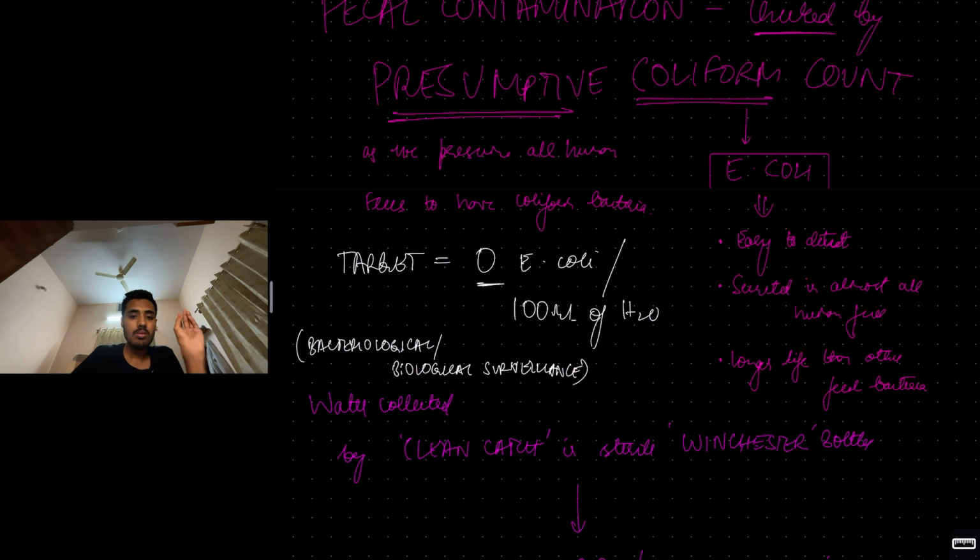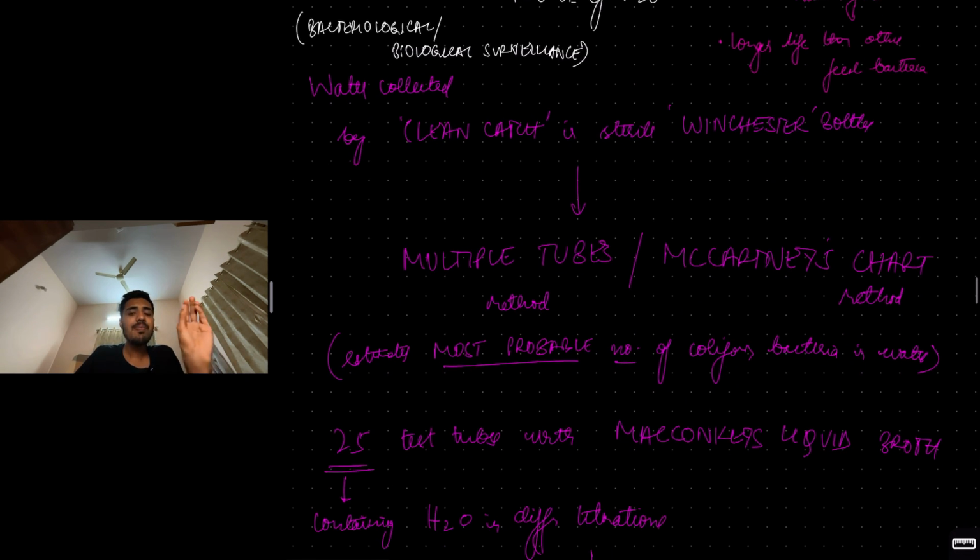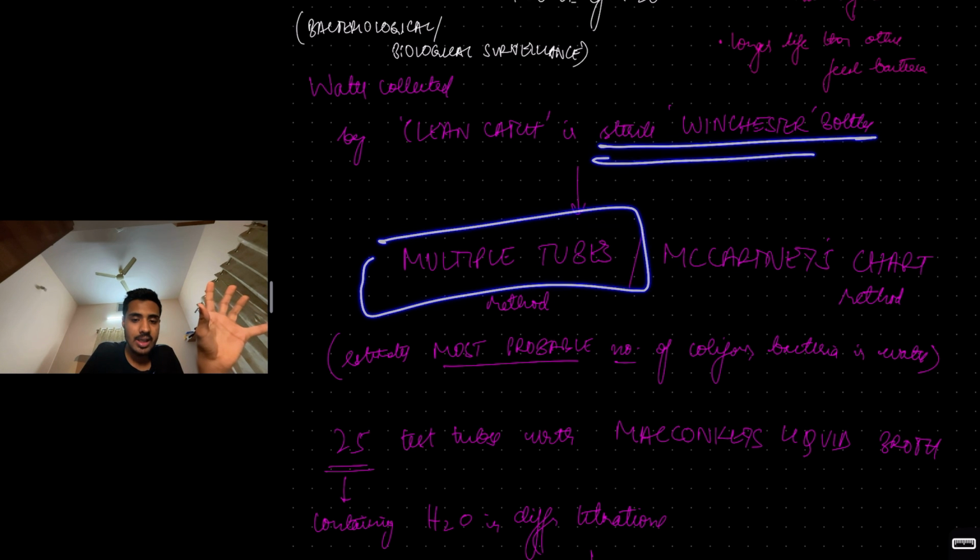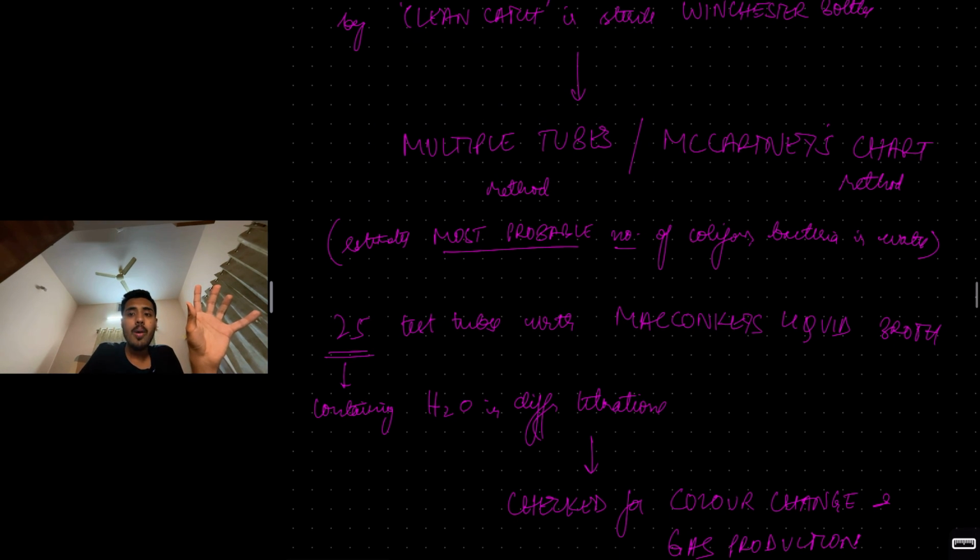Okay, water is collected by the clean catch mechanism. That is basically like urine collection. Also, we do clean catch, right, midstream. So, clean catch mechanism, in sterile Winchester bottles we collect it, and through the multiple tubes method or McCartney's chart method, we estimate the most probable number of coliform bacteria in water. Okay, so this most probable number of coliform bacteria in 100 ml water we estimate through the multiple tubes method or McCartney's chart method.